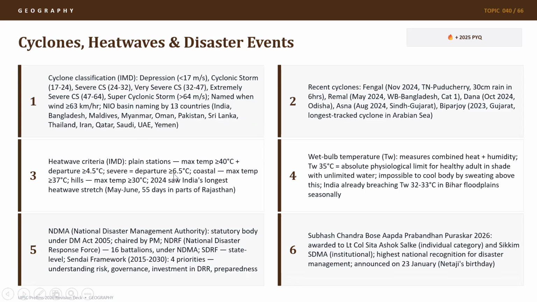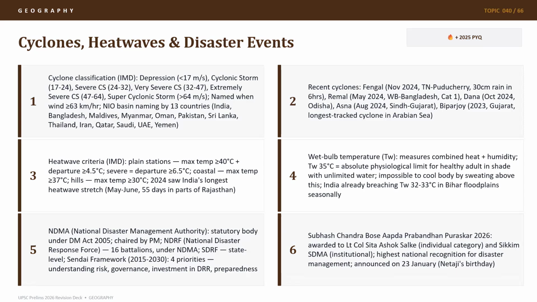And if it has a departure from its normal temperature of 6.5 degrees Celsius, then it will be considered a severe heat wave. We also have coastal heat waves where the maximum temperature criterion is only 37 degrees Celsius. For hills, the maximum temperature criterion is 30 degrees Celsius. 2024 saw India's longest heat wave stretch, and you would have seen that NDMA has now started giving challenges to startups